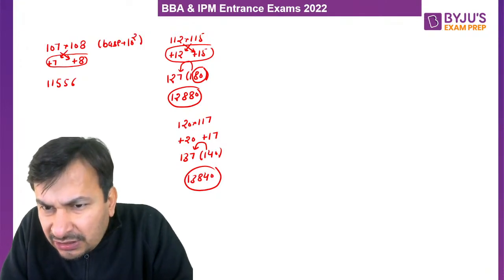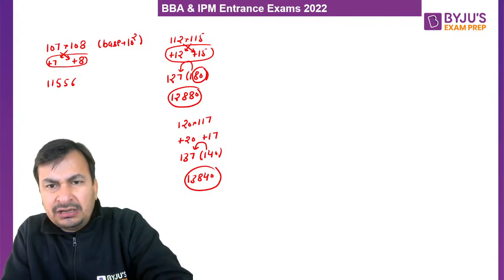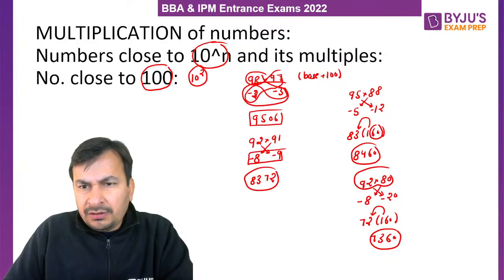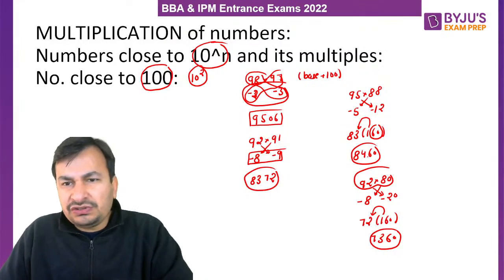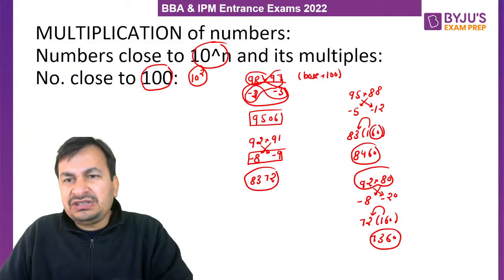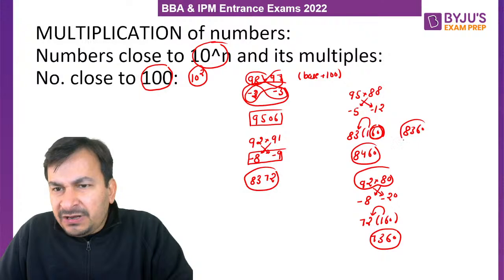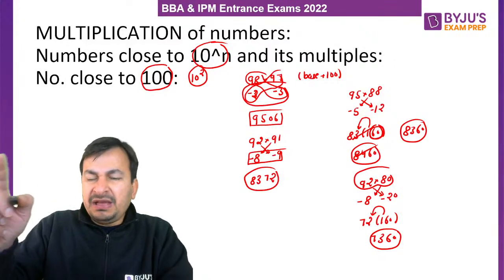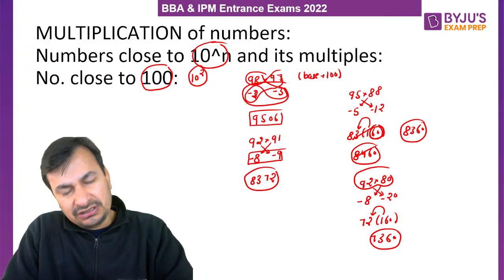Haji Harsha, it's 8360. Let me check. Harsha, what are you talking about? Harsha, 12 into 5 is 60. Sorry, you are absolutely correct. 12 into 5 is 60, right? Yes, 12 into 5 is 60. So here only the last two digits will come, so it will not be 160, I made a mistake. So I think 8360 will be the final product. Absolutely correct. I wrote 12 into 5 as 160, but it will not be 160, it will be 60. So 60 will be the last two digits. Thank you so much.